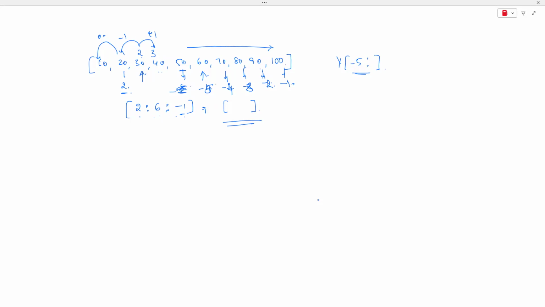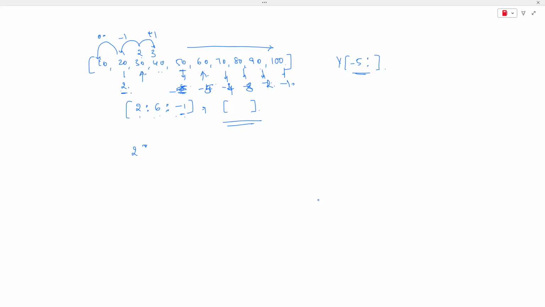But sir, I want to read in reverse. But in this case, what are you doing here, guys? We are saying 2 is to 6 with a step of -1, which is not a possible case. How can it be possible to move from position 2 to 6 with a step of -1? A step of -1 means reverse order, guys.